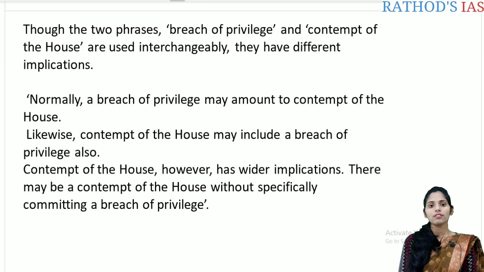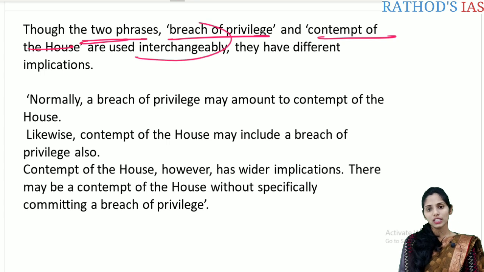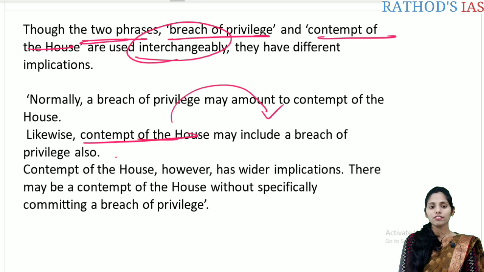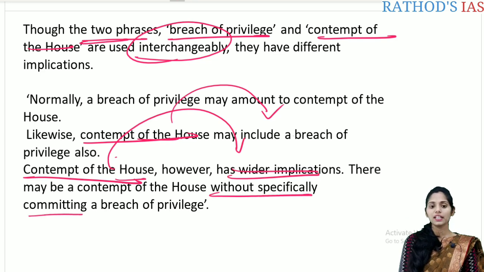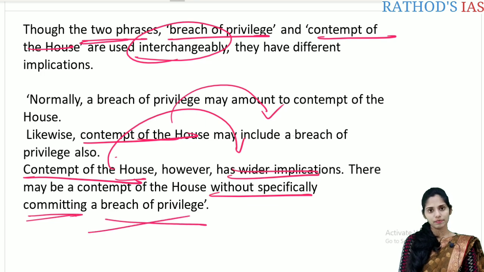Okay. So those two phrases, breach of privilege and contempt of the house, are used interchangeably, but they have different implications. The contempt of house may include the breach of privilege, and contempt of the house has wider implications. There may be contempt of the house without specifically committing a breach of privilege. So this is the important thing regarding breach of privilege and contempt of house.